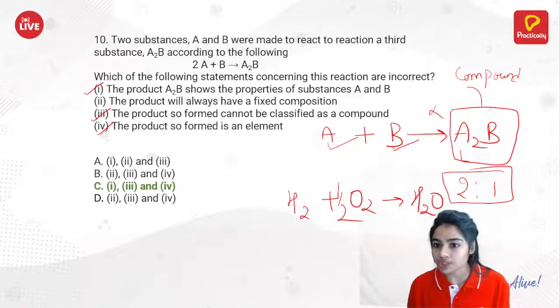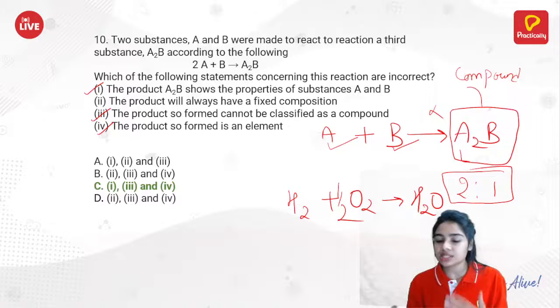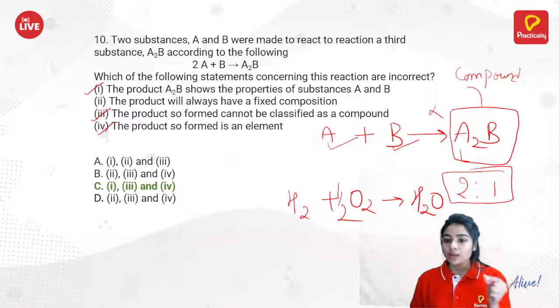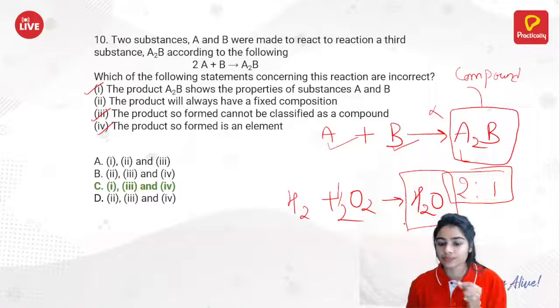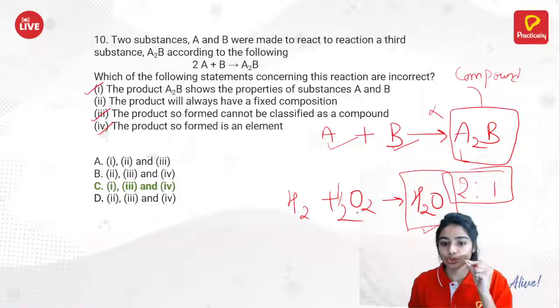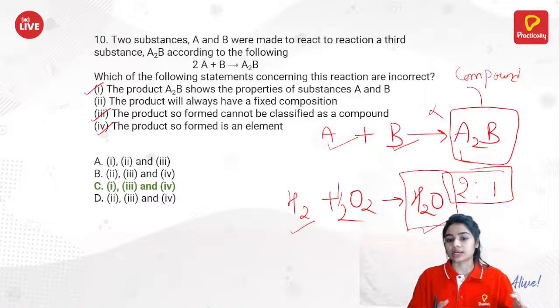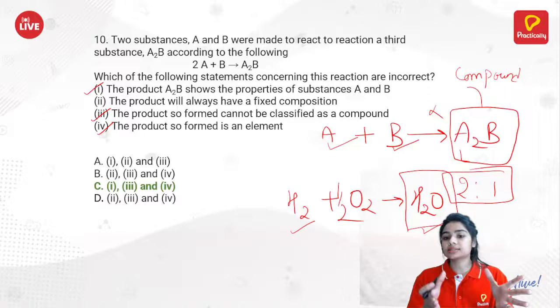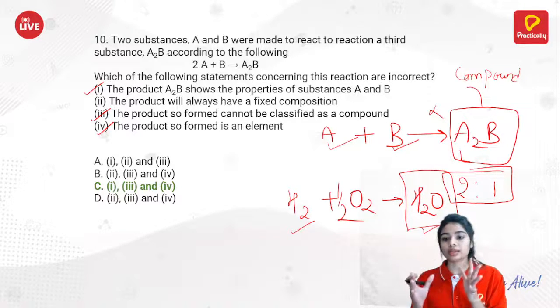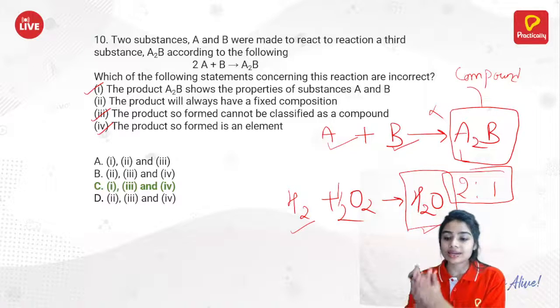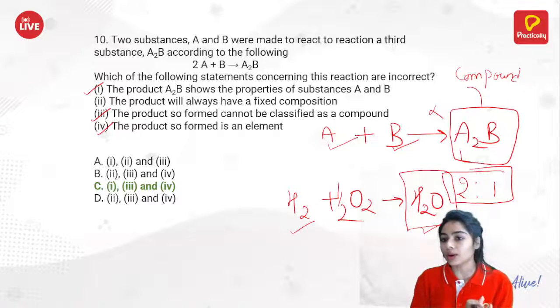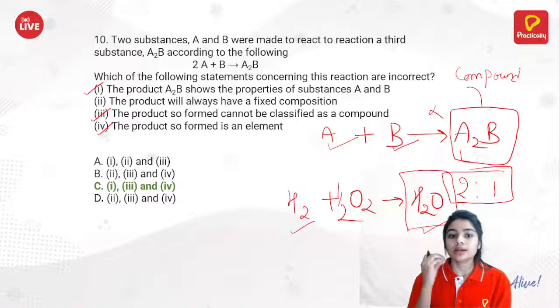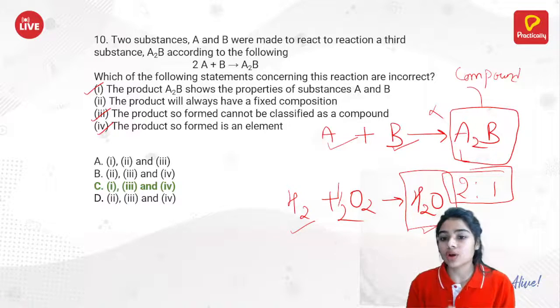It stops combustion. It will be having an opposite effect. So here water is your compound, and you see that water doesn't show the properties of either hydrogen or oxygen. As we know, oxygen is the necessity for combustion, while water does not support combustion. So a compound does not show the properties of its constituents.